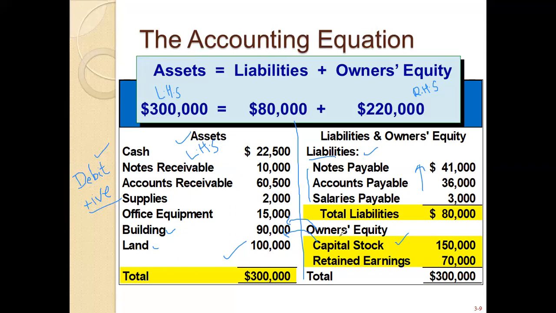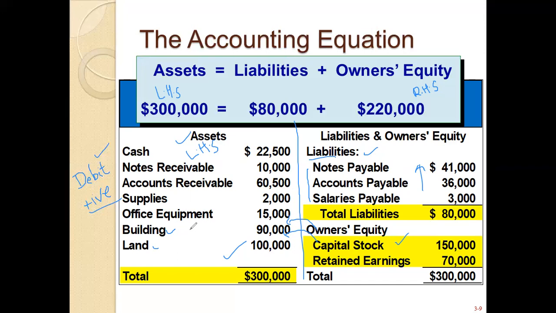It means you are, with the help of owner's equity, with the help of the right hand side, liability plus owner's equity, financing your left hand side, the asset side. So if you are doing good business, it is profitable, then you need to give the profit to your owner, as well as you need to pay back the liability. If you're not doing the business, then the business is going to be closed. What does closing mean? That it is not a profitable business.